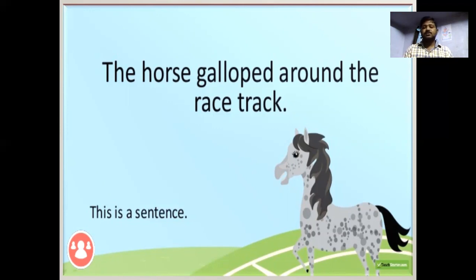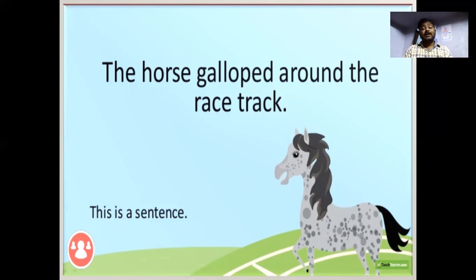Galloped is the verb used here. So it has a complete meaning, so it is treated as a sentence. So what you have to do, you have to sit down. And for the last sentence, it's not a sentence, so we have to stand up. Right? You have done very good.